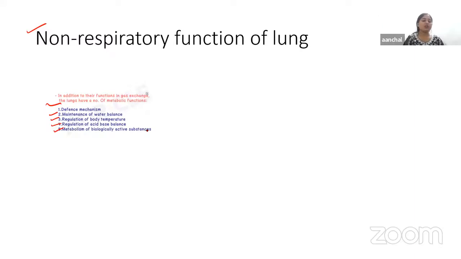Other functions are also there, which we're going to discuss in detail. The first function is olfaction. Receptors are present in the mucous membrane of the nostril that are responsible for giving the sensation.